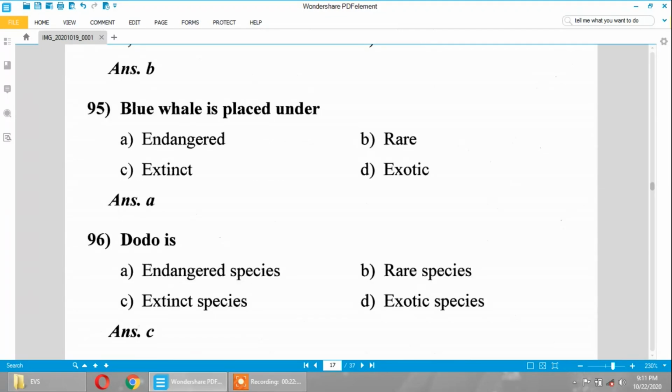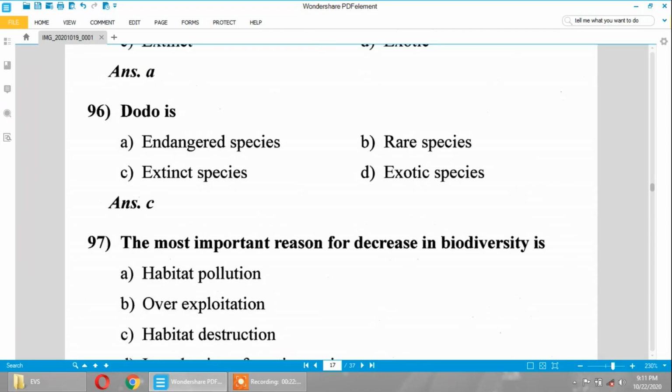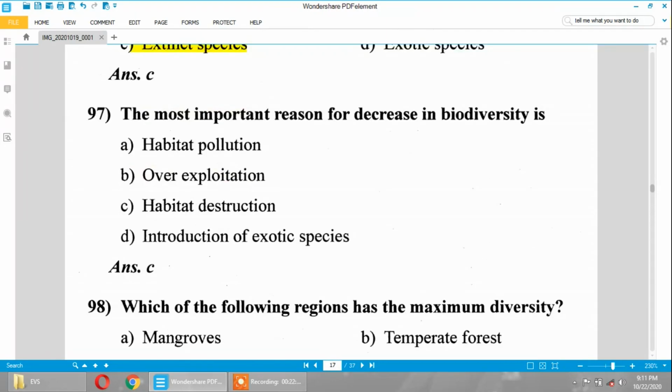Blue whale is placed under endangered. Dodo is an extinct species. The most important reason for decrease in biodiversity is habitat destruction.